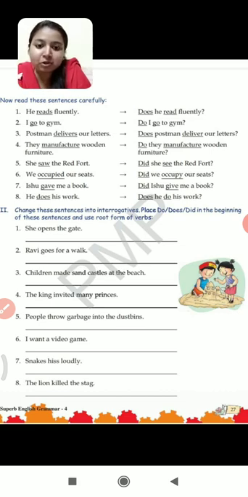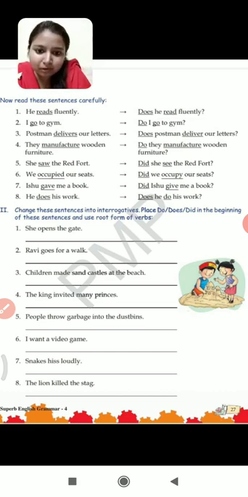But here you have to use do, does and did, and with the help of these do, does and did you have to change the sentence into an interrogative sentence. And one more thing, remember to use the root form of the verb. For example, if it is saw, then what will be the root form of saw? See. Occupied, occupy. Gave, give. These are the root forms of the verbs.